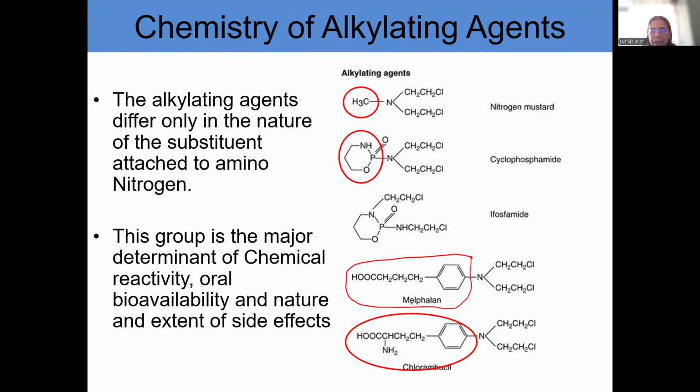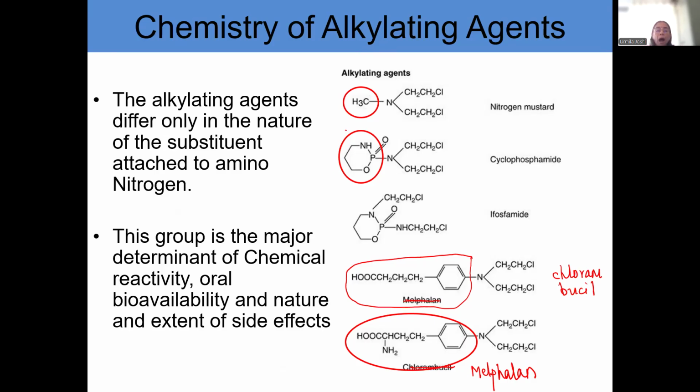I am very sorry, these names have been mixed up. So this is melphalan. And this is chlorambucil. Okay.